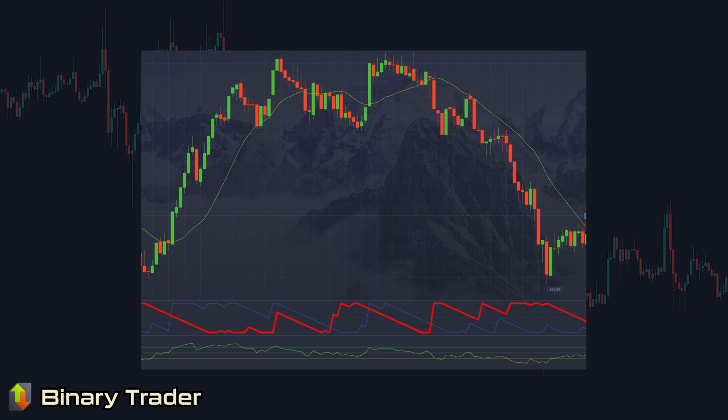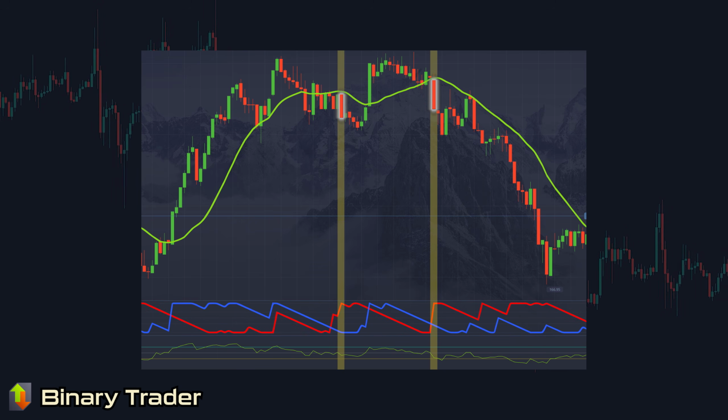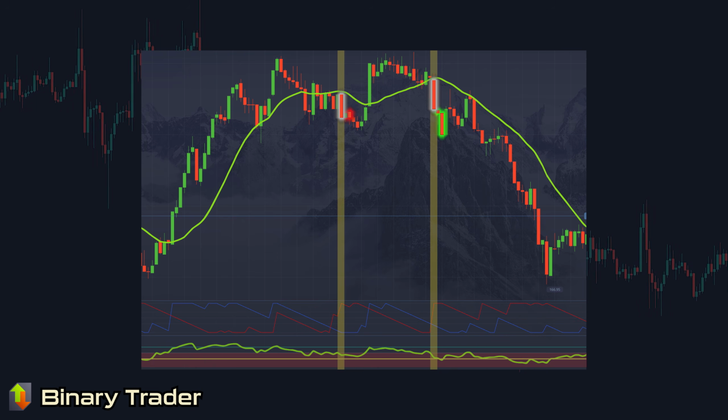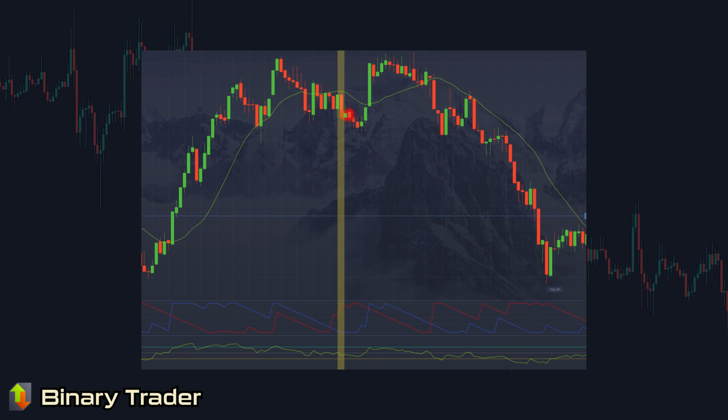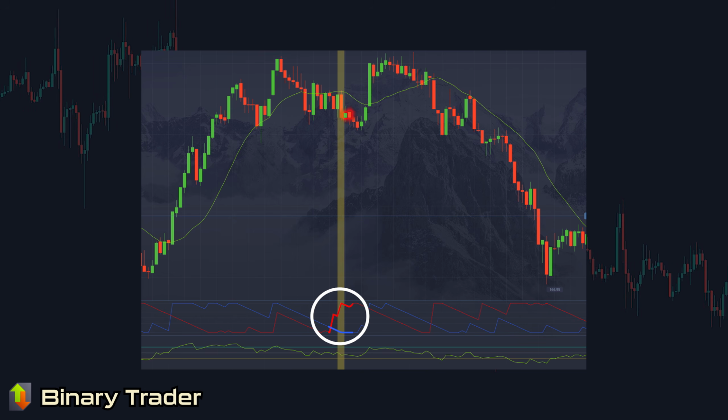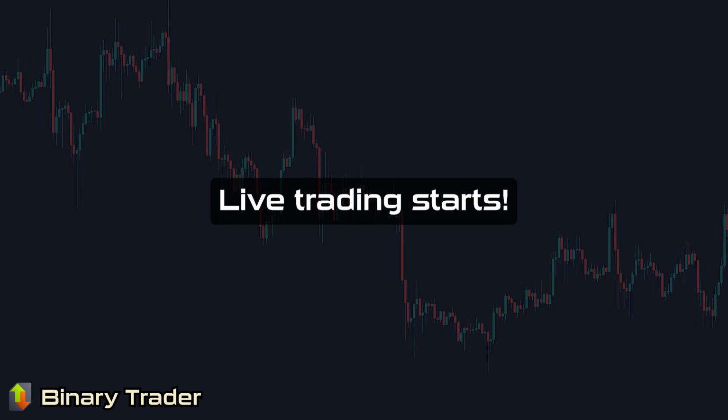When the red Aroon crosses above the blue, price closes below the moving average, and RSI is below 50, ideally near oversold level, I place a sell. There is a false signal here as well. Top of Aroon was not steep and confident, but a two-step move. Avoid that. Now you understand the strategy.